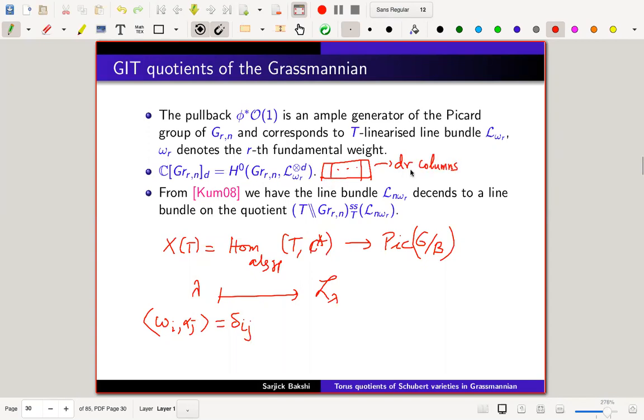Okay, and in each column there will be r rows. That's all. And then semi-standard. And Shravan Kumar has shown that the line bundle L n omega r descends to a line bundle on the quotient.